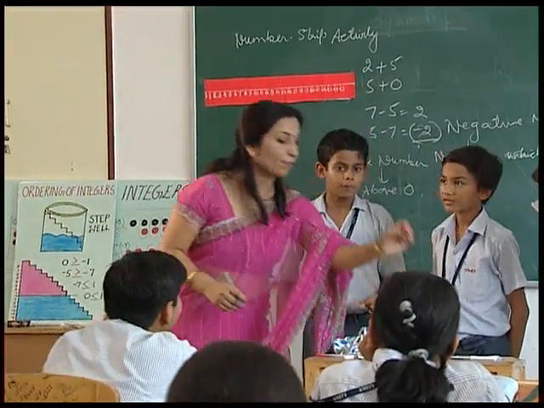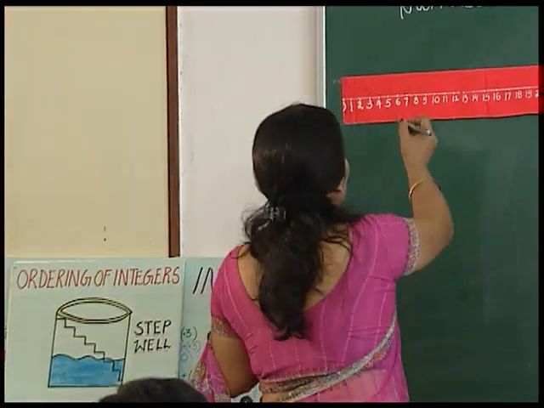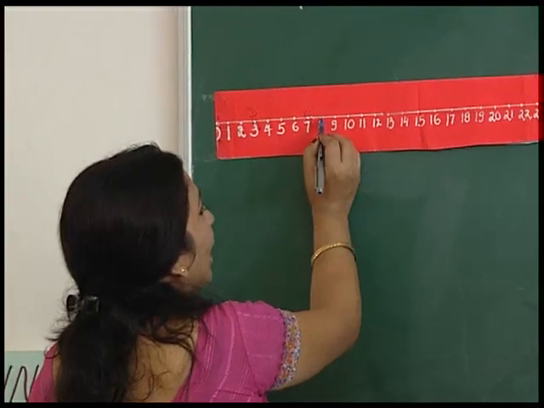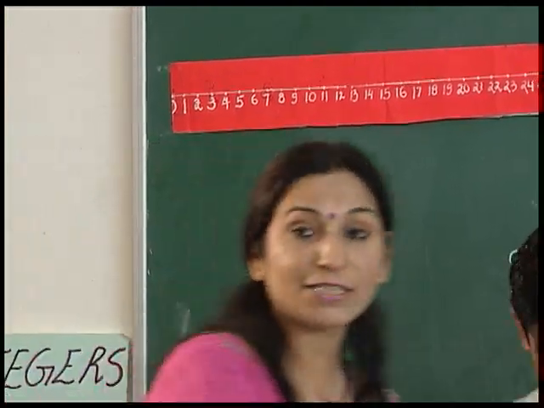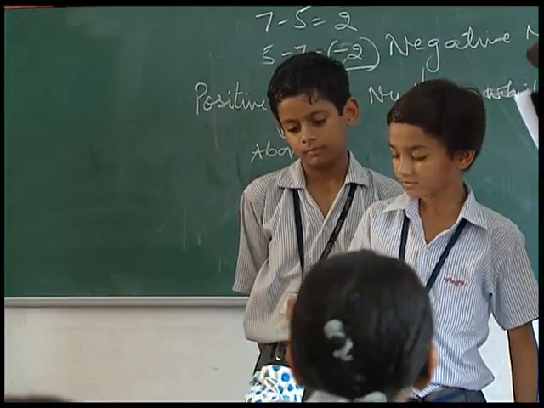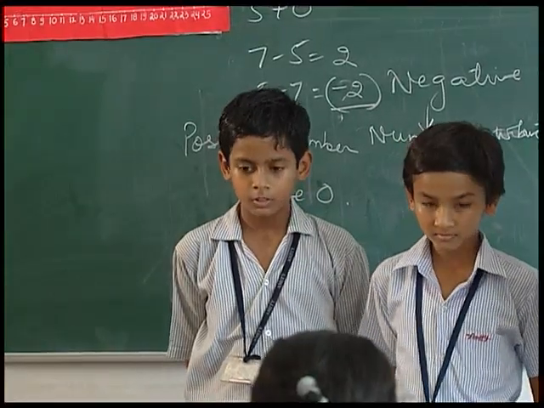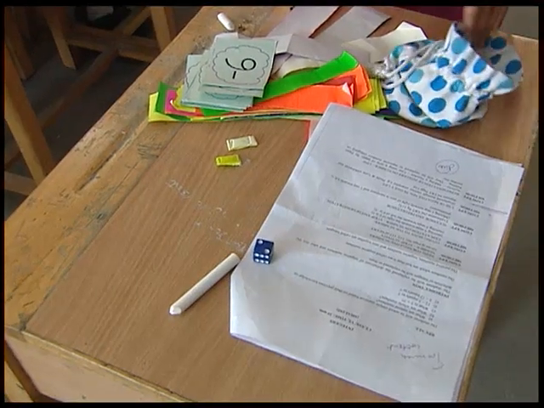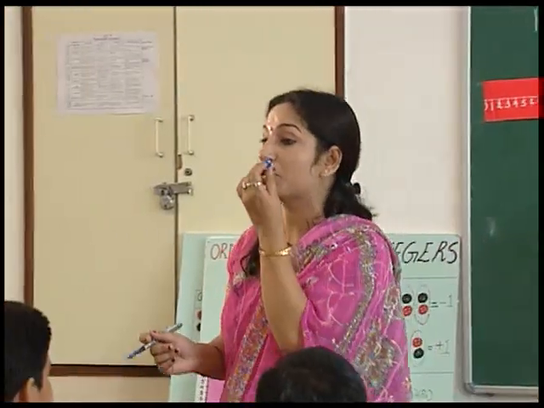Divyansh got 4. Again red dice expected. So Divyansh will move 7 and 1, 2, 3 and 4. So here is Divyansh. Okay, at 11th place. Okay, now Bharat. Throw the dice. Now Bharat has picked up blue dice this time. So what did he get? 2. He got 2.